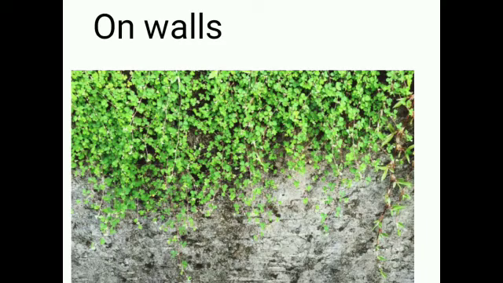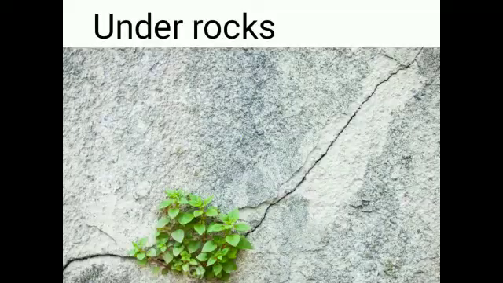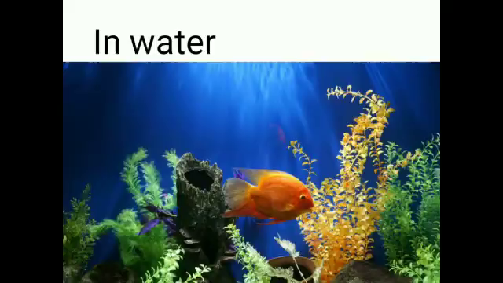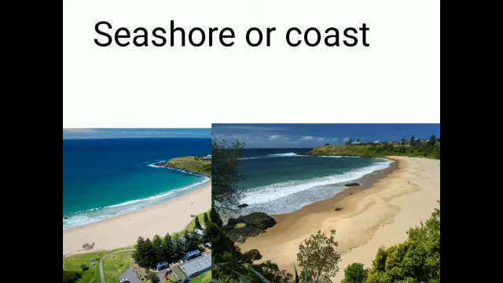Plants grow everywhere. On walls you can sometimes see plants, under rocks, on land, in water. Did you know one thing? Plants that grow under water are called aquatic plants. Which plants are they? Aquatic plants. Around seashore and coast.